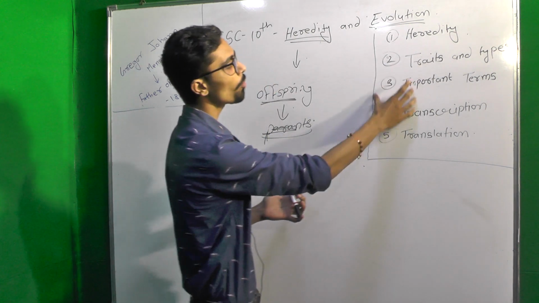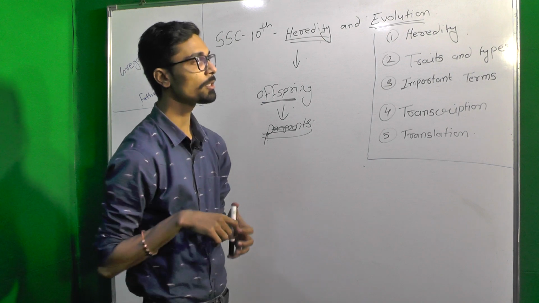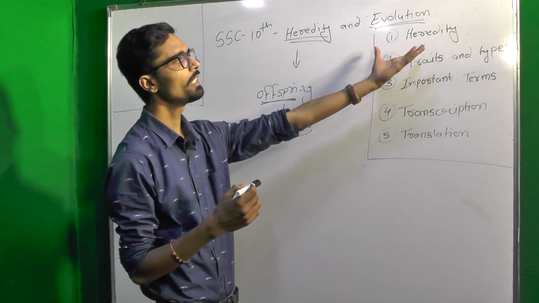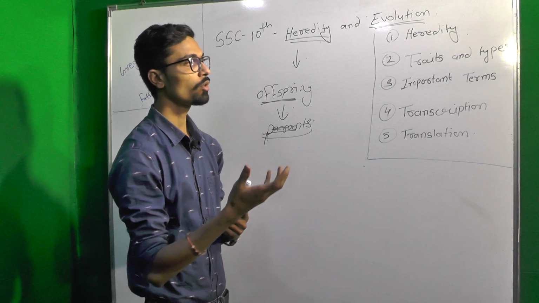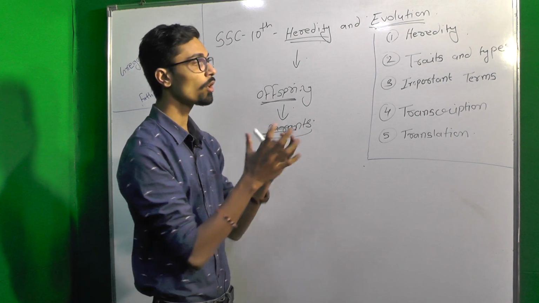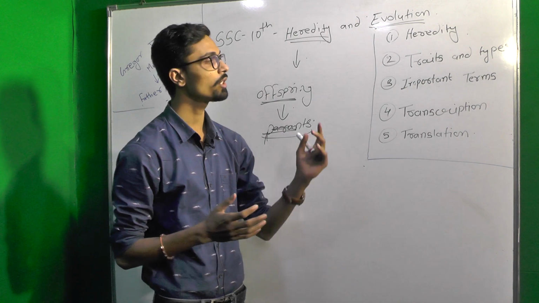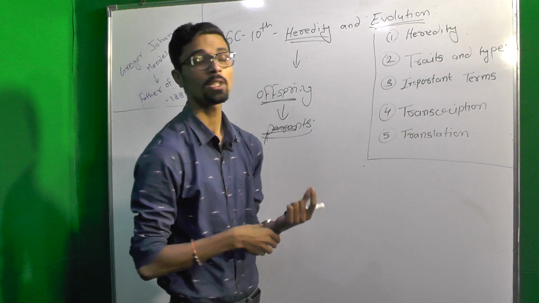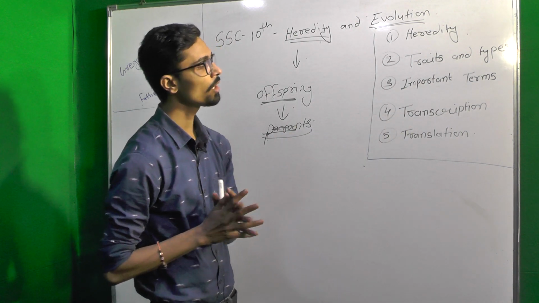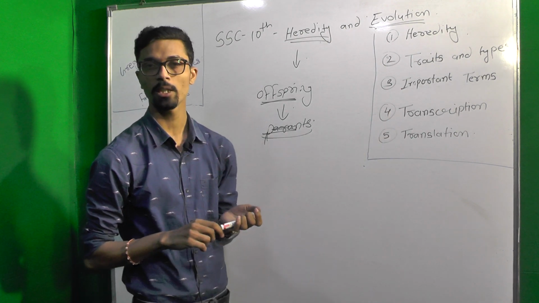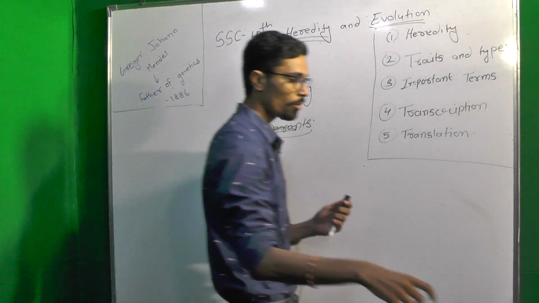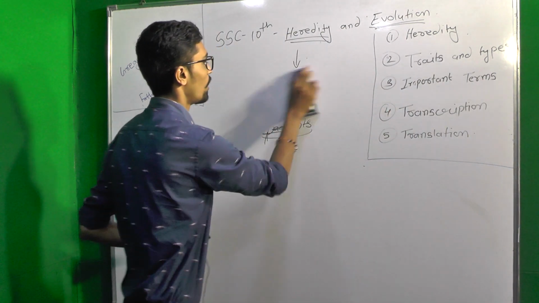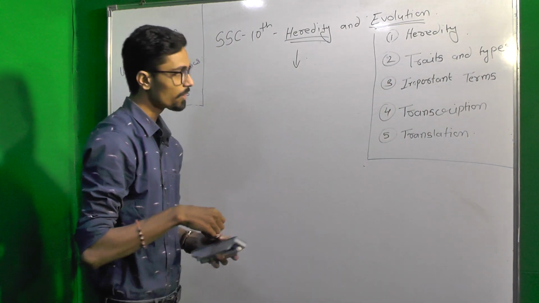So these are the topics we are going to study in this chapter. First, heredity; second, traits and types of traits and characters; and third, the important terms. I will tell you those terms. The fourth one is transcription, and the fifth one is translation. So first thing, heredity.